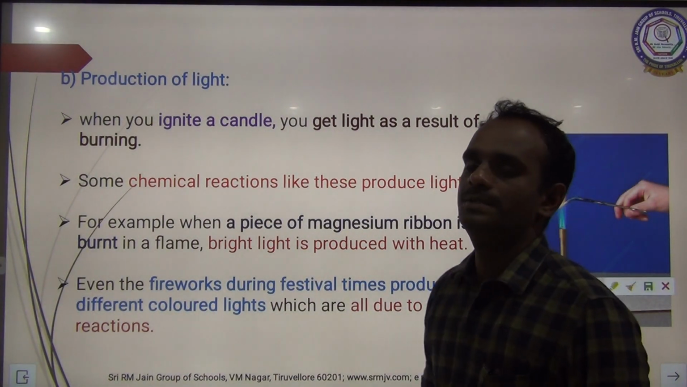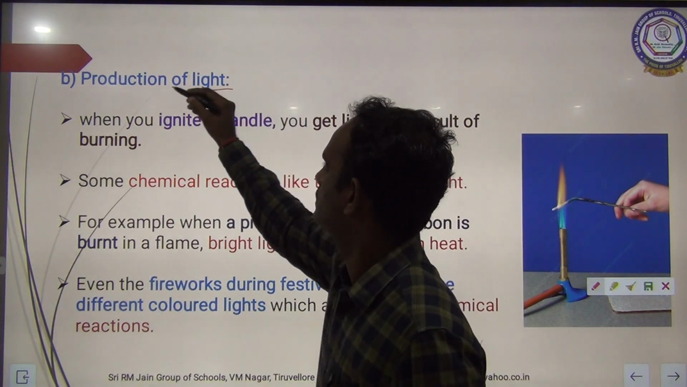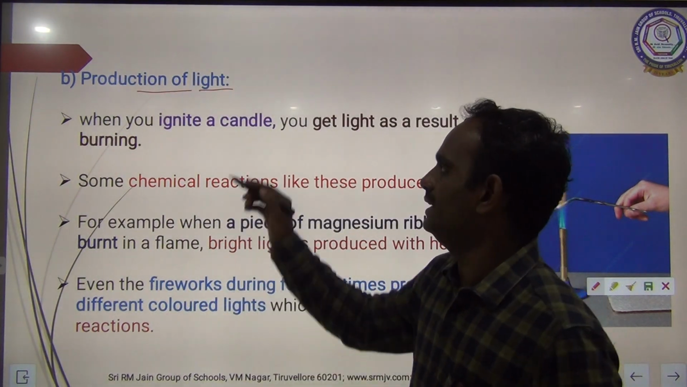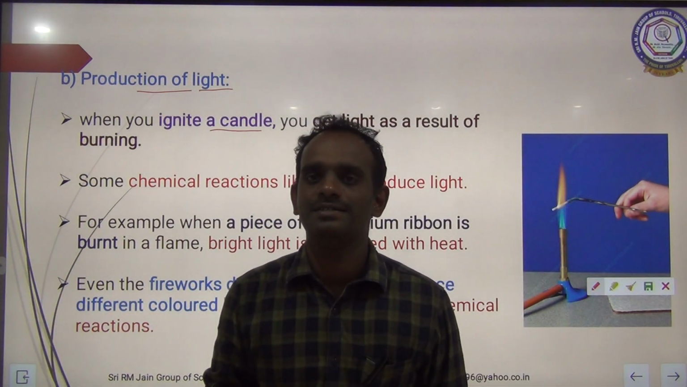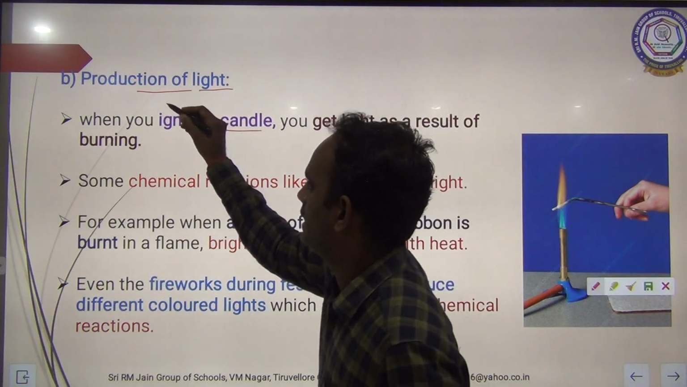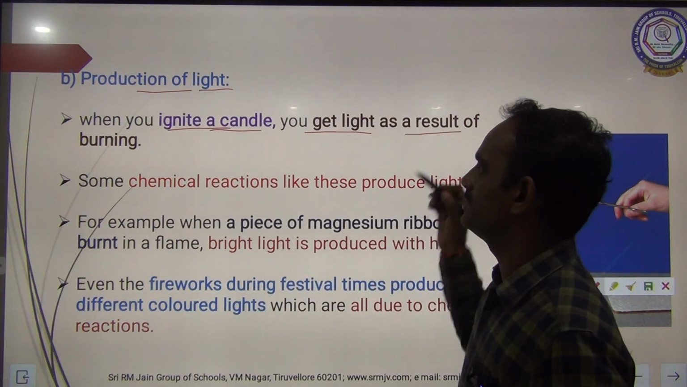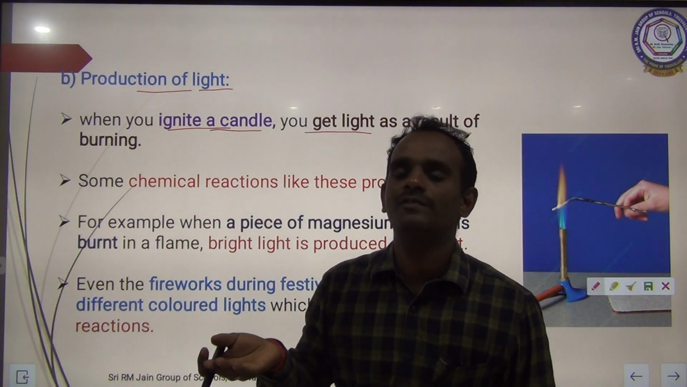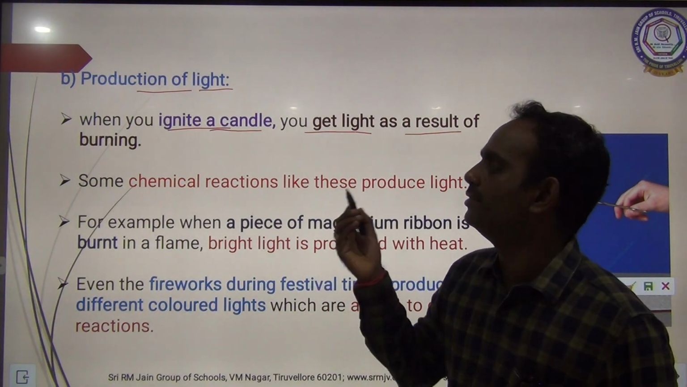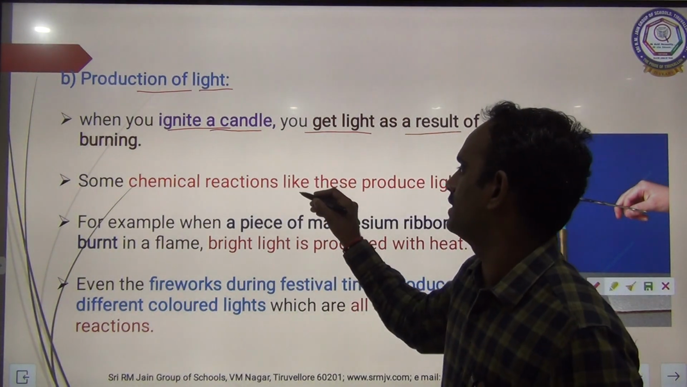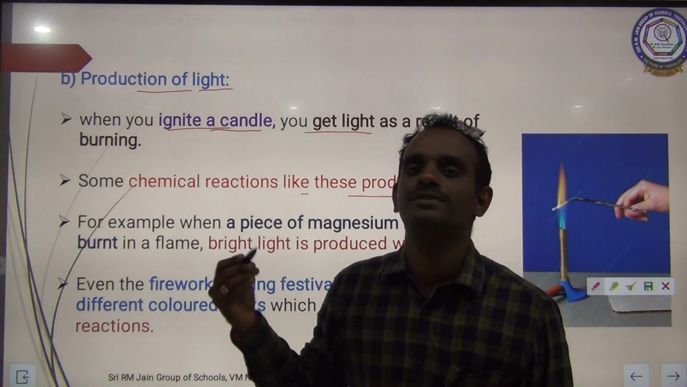Second one is production of light. When you ignite a candle, everyone knows how to ignite a candle, right? So when you ignite a candle, you get light as a result of burning. Some chemical reactions produce light.